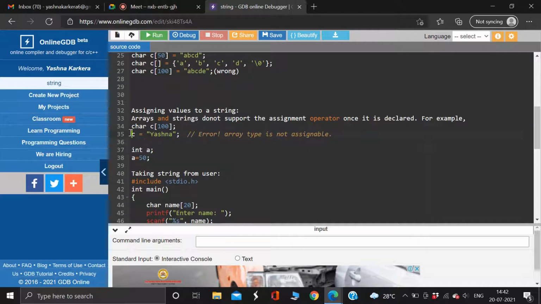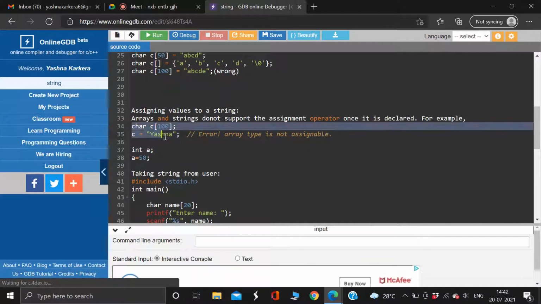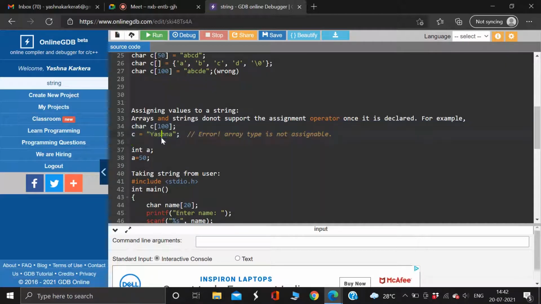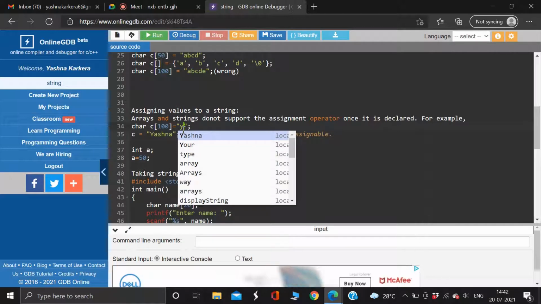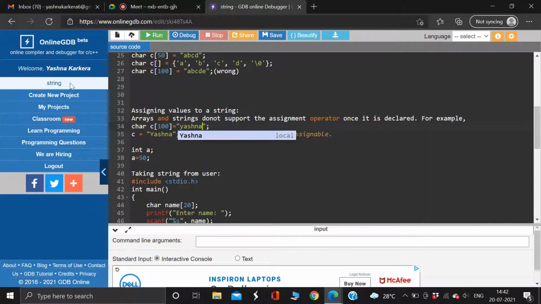Make sure you don't do this in the case of arrays and strings. You can't do C equal to Yashna, because C is a string, defined like this. I can always give it this way. A lot of times, since we write integer and float in this way, people tend to write char, string and array also in this manner, but this won't work. Make sure you do it the other manner.